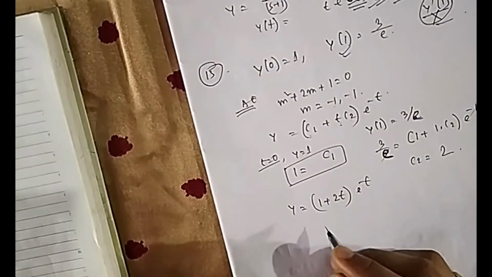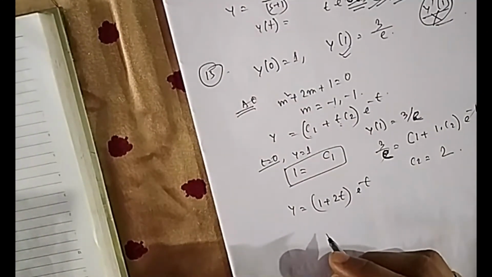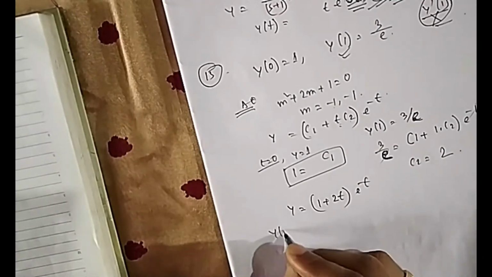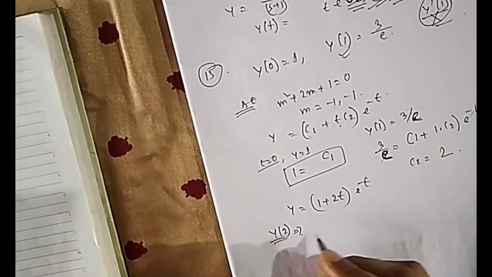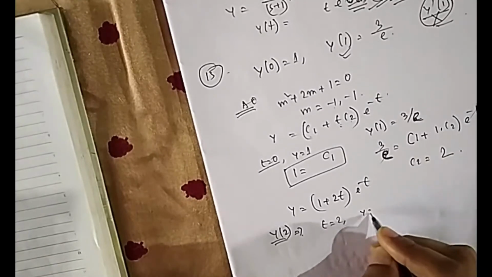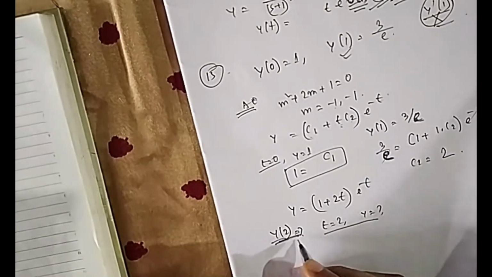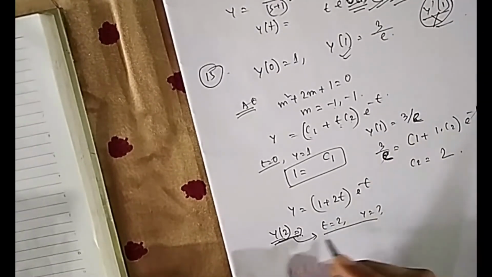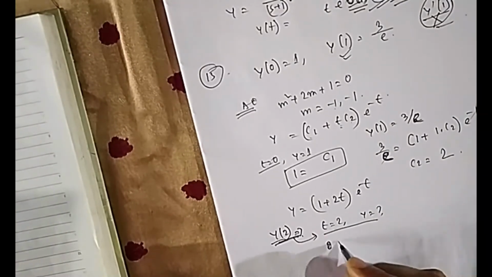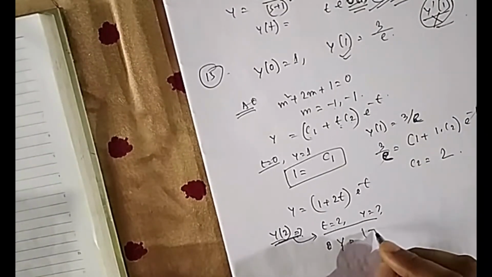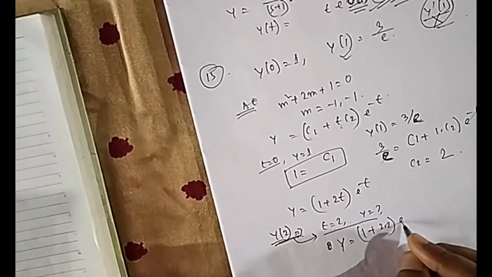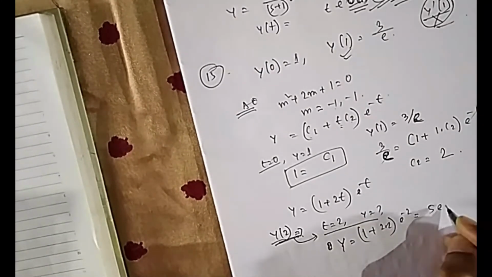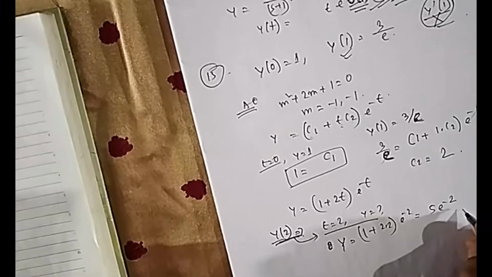So once you know this one, they have asked you, I think, to find what is the value of y(2). Y(2) means at t equal to 2, what is the value of y. So by now you already know this one. You will calculate y at t equal to 2: 1 plus 2 into 2, e to the power minus 2, that is 5 e to the power minus 2. I think this is option B.